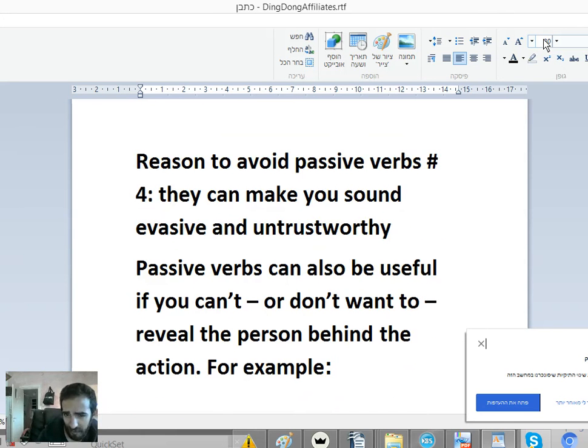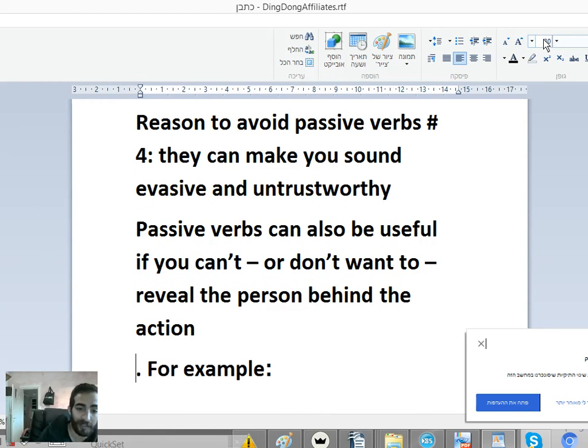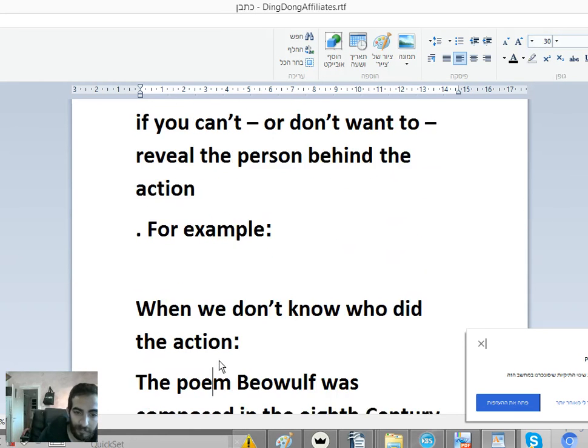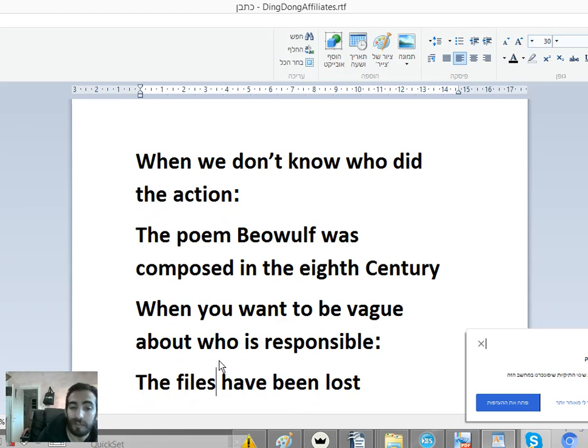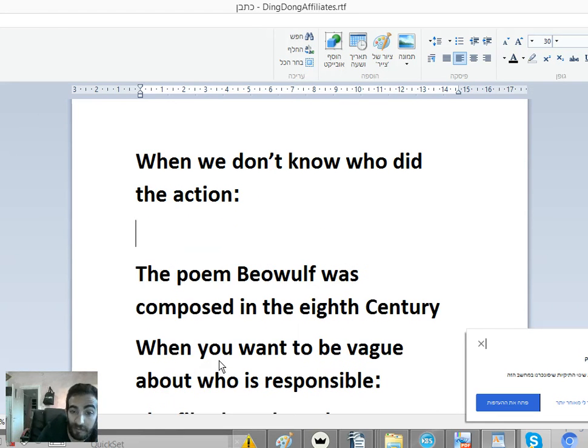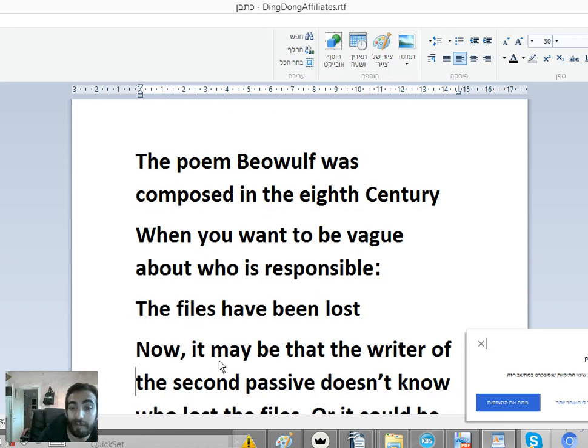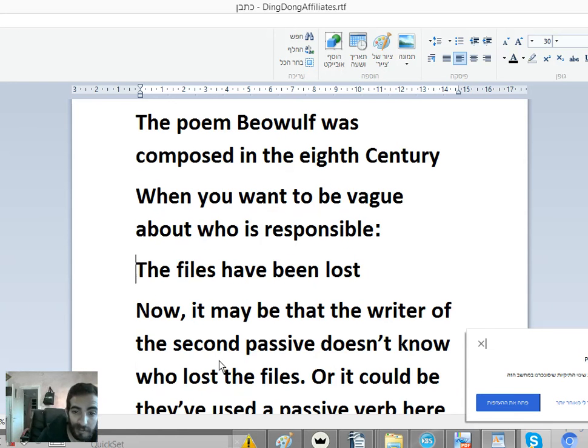Passive verbs can also be useful if you can't or don't want to reveal the person behind the action, for example when we don't know who did the action: the poem Beowulf is composed in the 8th century. Or when you want to be vague about who is responsible: the files have been lost.